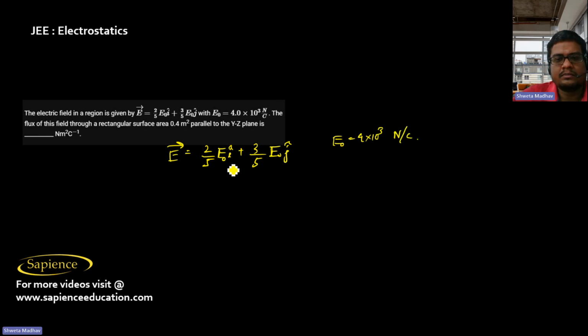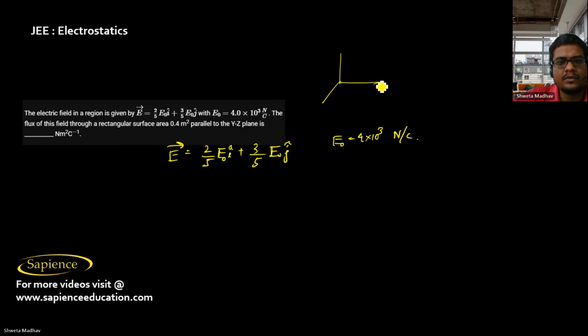What is the flux of this field through a rectangular surface of area 0.4 meter square parallel to the y-z plane?